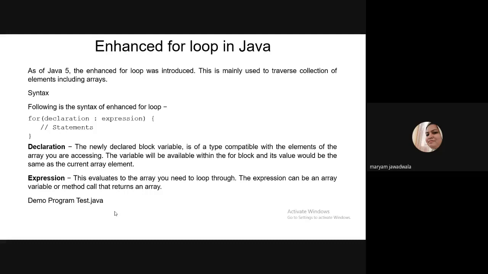I will write one demo program using a for loop to traverse the array, right? So you know what an array is, all of you. I think you know the array. What is an array? Can anybody tell me? Just kindly unmute yourself and tell me the definition of an array, any one of you, so that I can show you one program in which I am using a for loop to display the elements present in the array. What is an array?